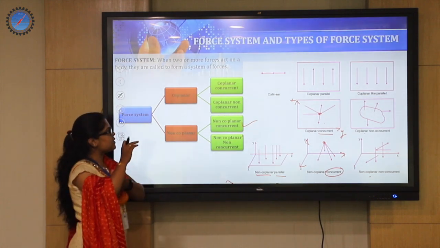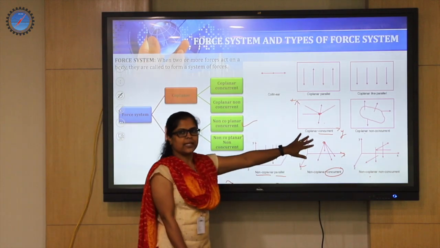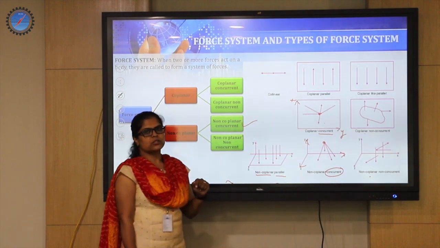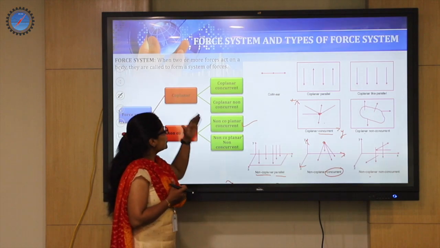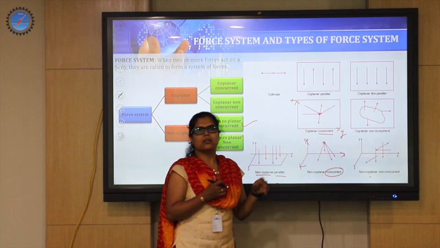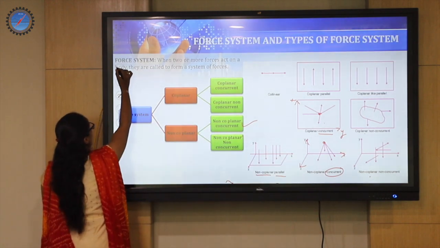The entire concept can be very clearly explained by these examples. In the exam also, if any concept is asked with respect to force system, more than a statement and more than an explanation, you can just give this classification chart along with these examples, which are going to speak the definition very clearly. Okay.